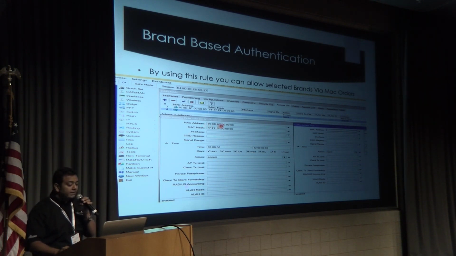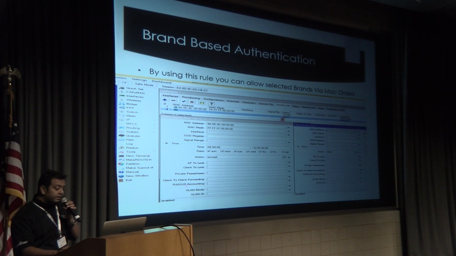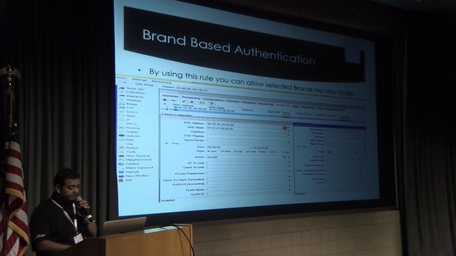You have to define the vendor's MAC address in the access list, and allow it only by defining the MAC mask. The first three bytes are the MAC address of the vendor, and this is the MAC mask. In action, I have accepted it, and for the others, I have rejected. So first I define this rule, and for the second, we reject the other vendors.